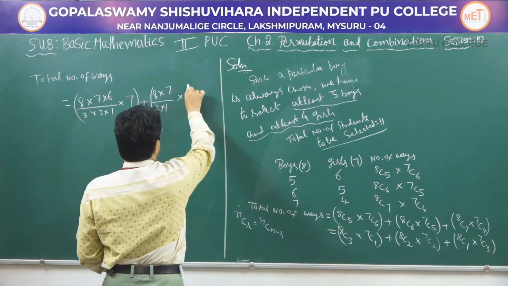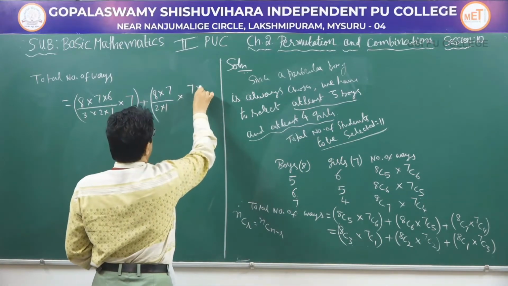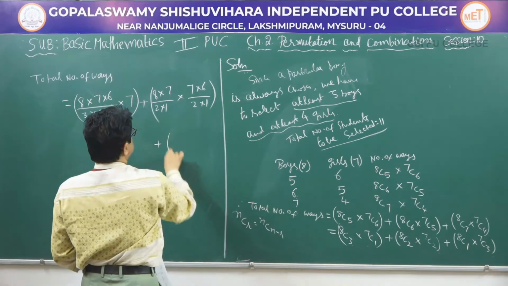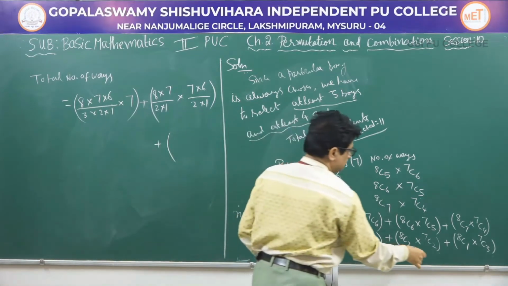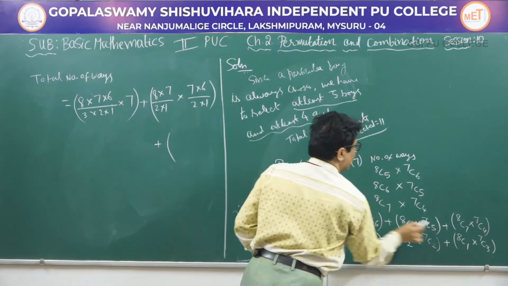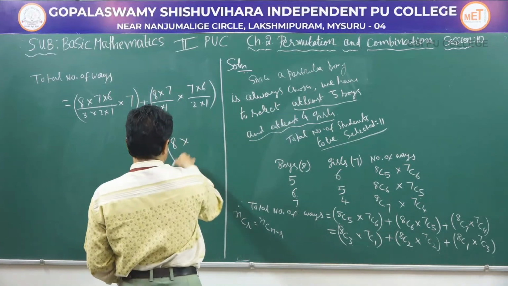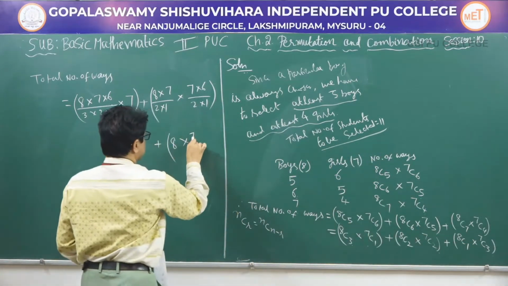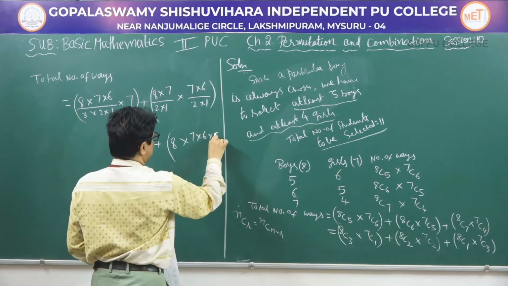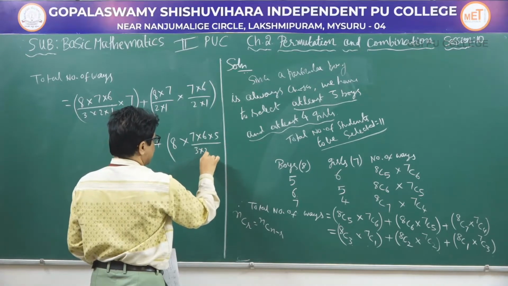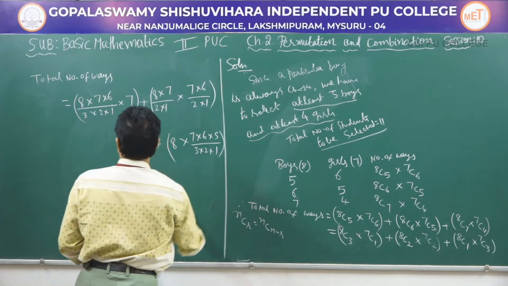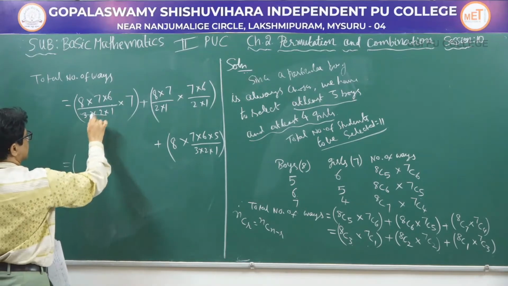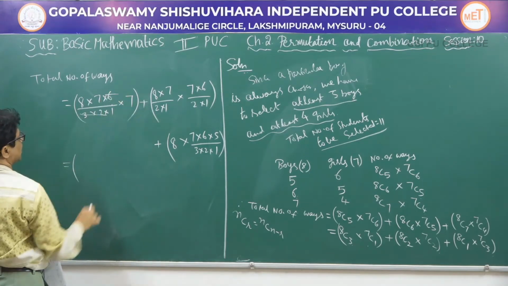So 7C2 can be written as 7 into 6 by 2 into 1, plus 8C1 is nothing but 8, into 7C3 can be written as 7 into 6 into 5 divided by 3 into 2 into 1. So 3 2s are 6 and this 6 will get cancelled.